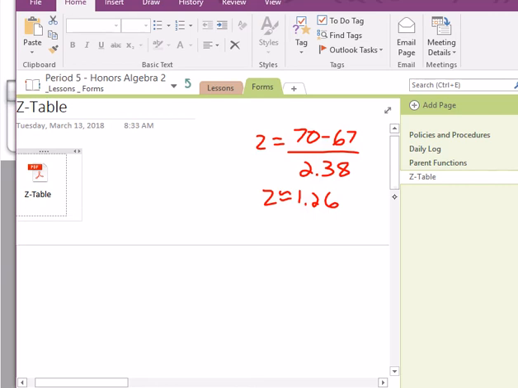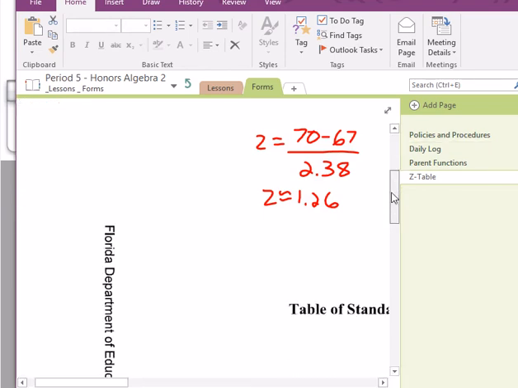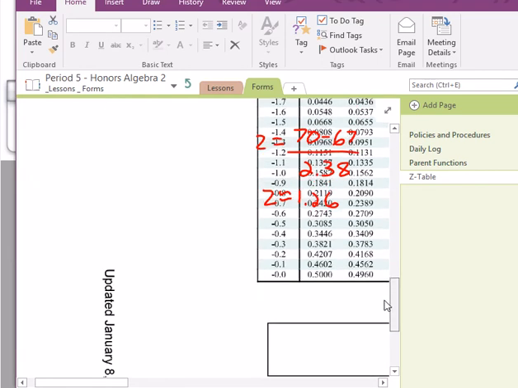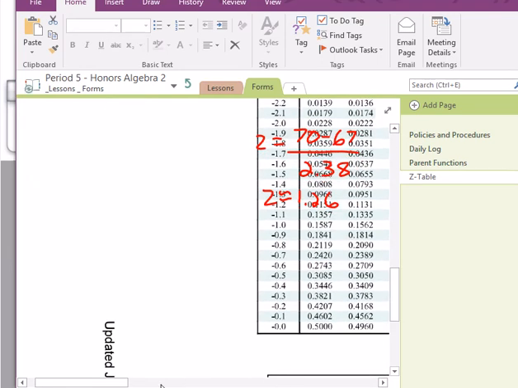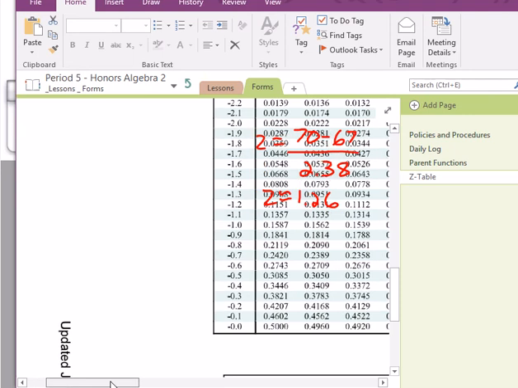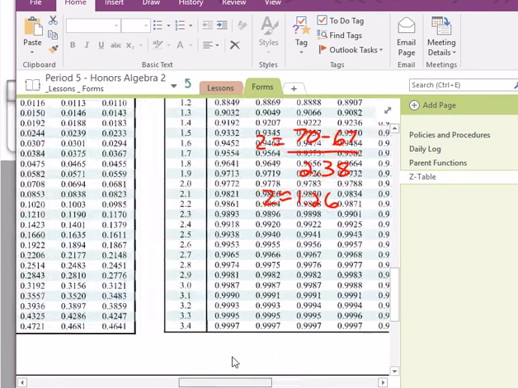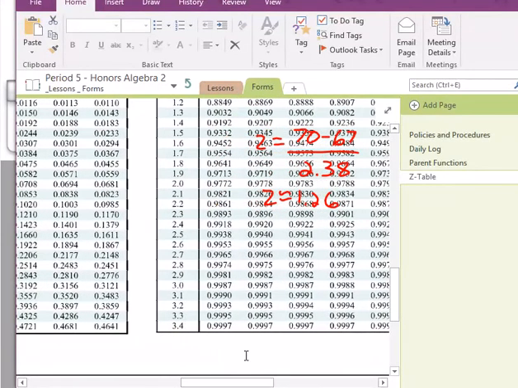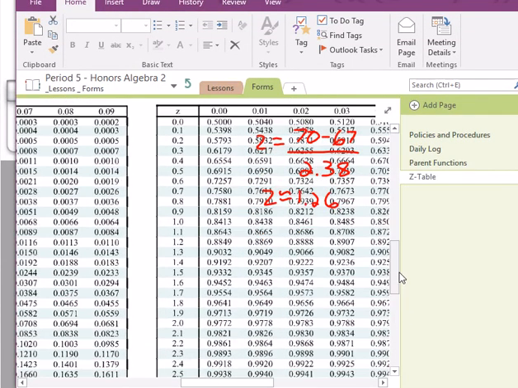All right. The left side of the table are the negative values, and the right side are the positives. So on the left side, the column going down goes up to the tenths place, and across the top is the hundredths place. So if I have a 1.26, I would want to find up to the tenths place, which is 1.2, and then go across to the 0.06, because 1.2 plus 0.06 gives me 1.26.